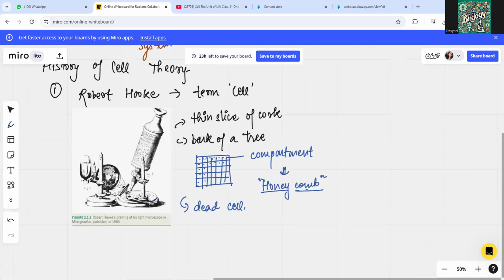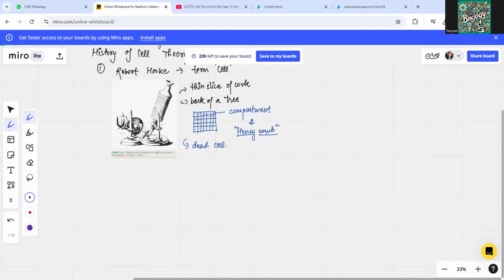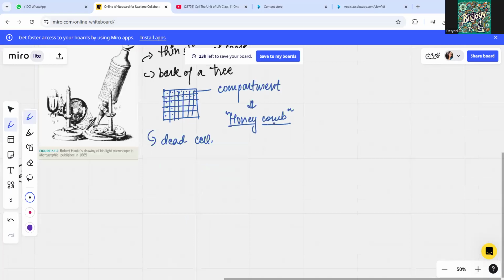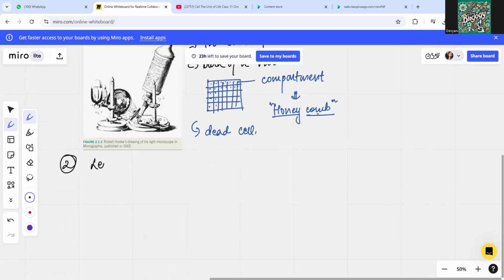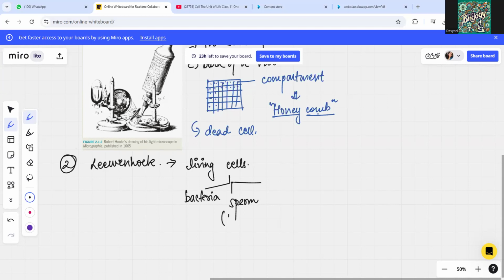But who came and discovered the living cell? That was another scientist. Let's talk about the next scientist, none other than Leeuwenhoek. He was the one who observed the living cells, right? He included the bacteria, the blood cells, and the sperm. So I'll just write it here. The second scientist who contributed to the cell theory was Leeuwenhoek. He was the first to observe living cells. He observed bacteria, sperm, which is the male germ cell or male gamete, and the RBCs, or red blood cells.